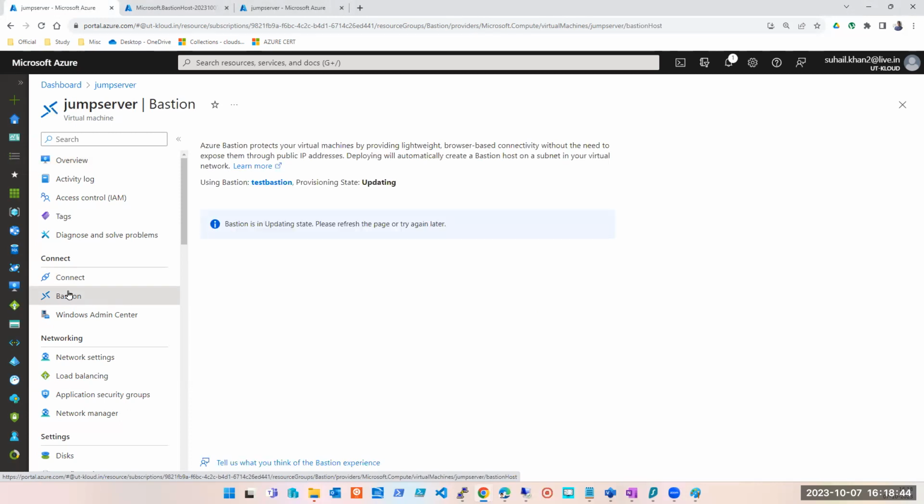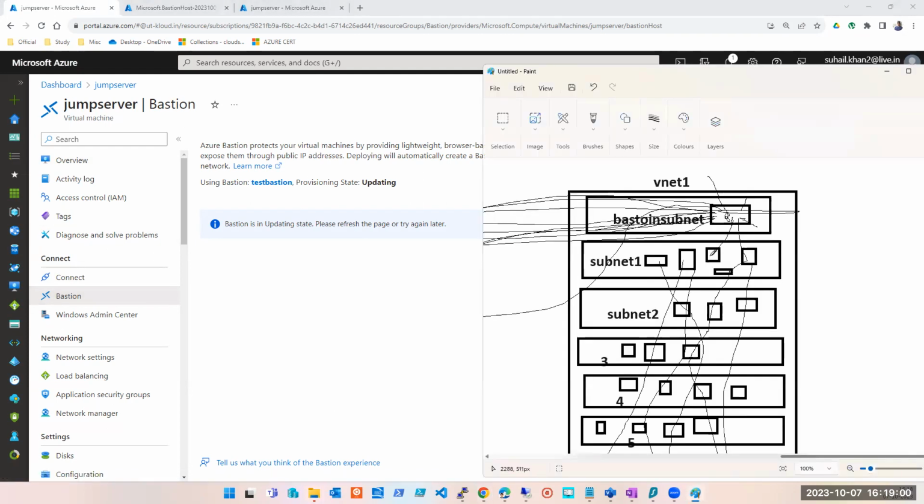Through Bastion, you are connecting to one server. And understand, Bastion is taking one public IP. If you start creating Bastion for every server, it's better that you just give everyone a public IP directly. So you create a Bastion, and through Bastion you connect to one server. Because on Bastion directly you can't do anything. Through Bastion you can connect to a server. Bastion is not a resource where you go and do something. Through Bastion you can only connect to some server.